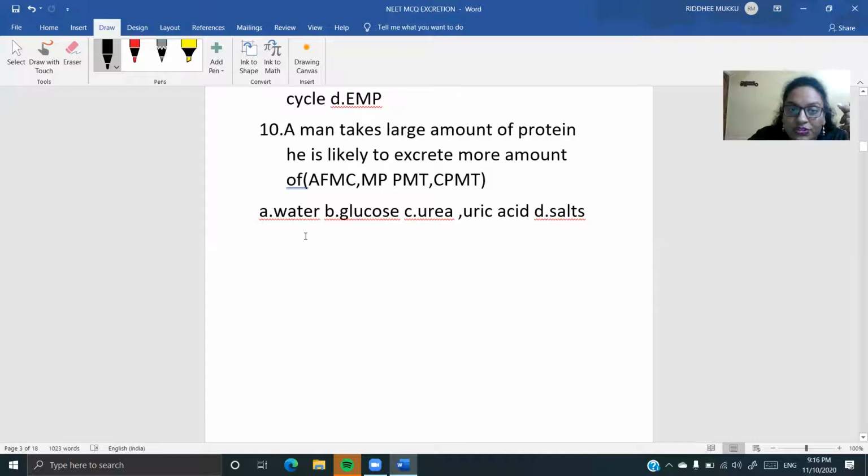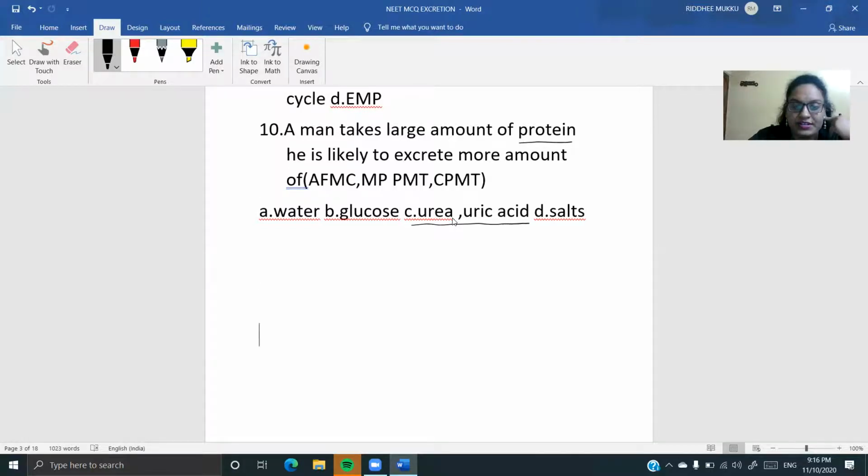So option C is your option, where urea as well as uric acid are produced during protein catabolism. So if you take more proteins, more urea and uric acid are produced and you excrete more of them.